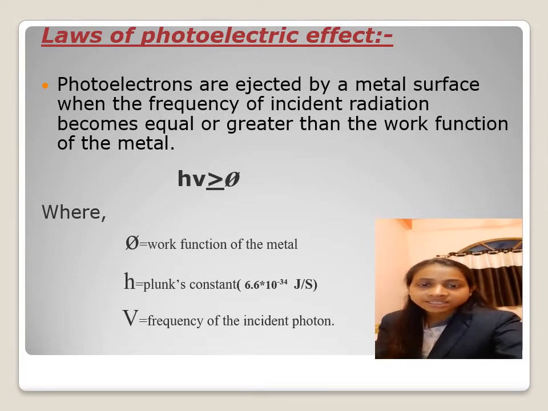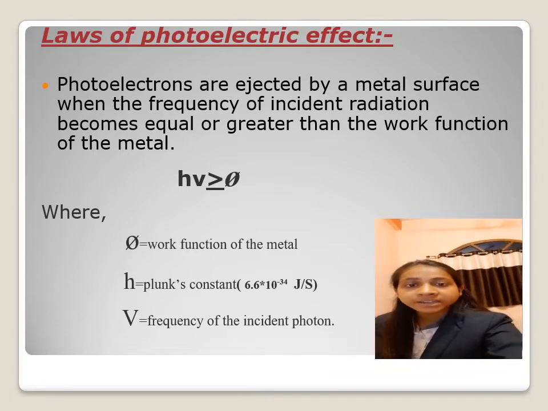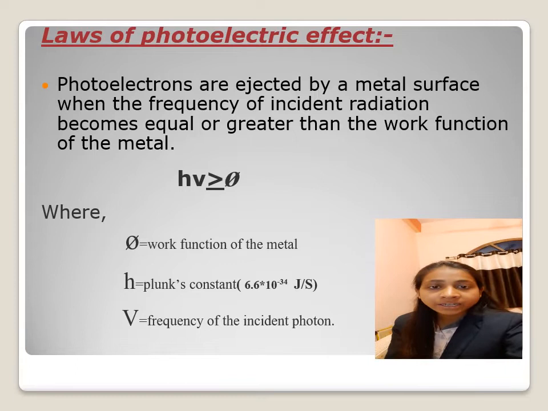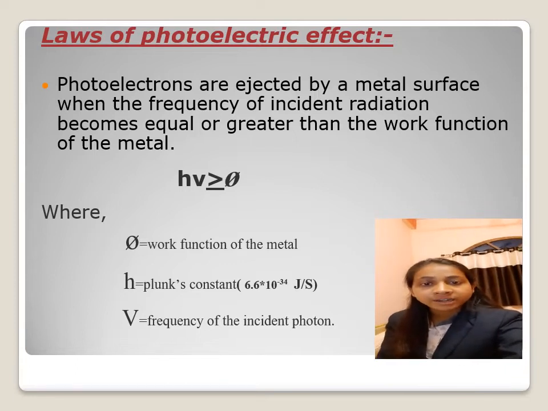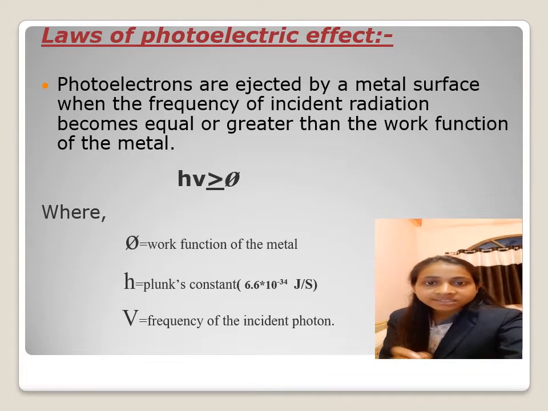So h mu is greater than or equal to phi, where phi is represented as the work function of the metal and h is represented as Planck's constant, and the value of Planck's constant is 6.6 into 10 to the power minus 34 joule second, and mu is represented as the frequency of the incident photon. So this is the first law of photoelectric effect.